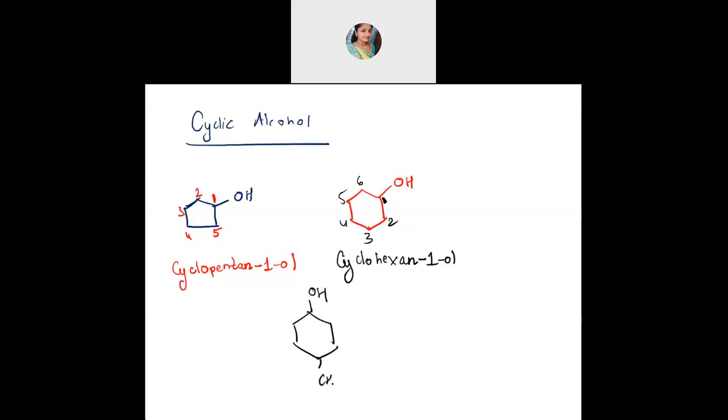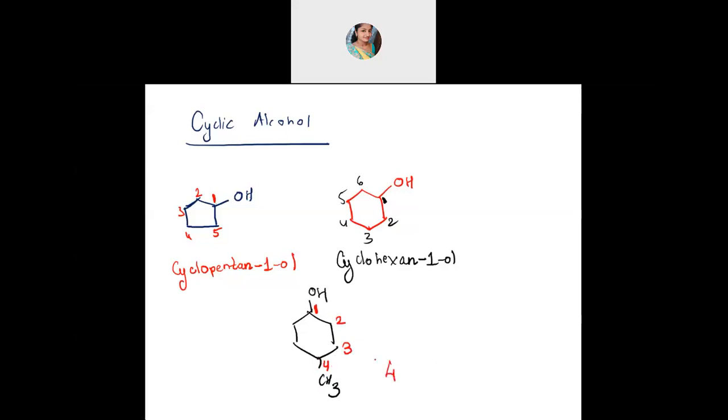Tell me this. What will be the name of this? Number first. The functional group is here, so the functional group should get first preference. 1, 2, 3, and then 4. In the fourth position you are having a CH3 group. So what will be the name?